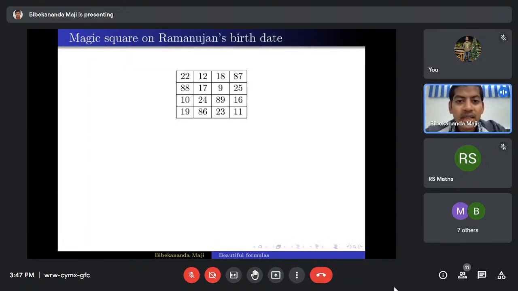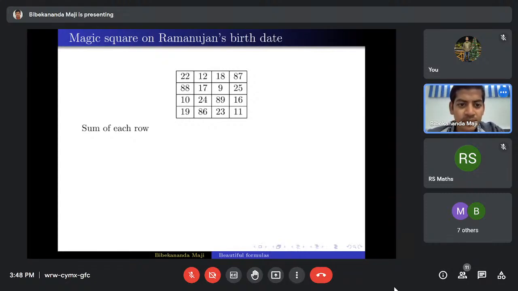Okay. So here is a magic square with Ramanujan's birth date, 22nd December 1887. I'll encourage students to try to make one magic square with your birth date. It won't be that difficult. I'll explain to you how to do it. So that is the procedure of Ramanujan.